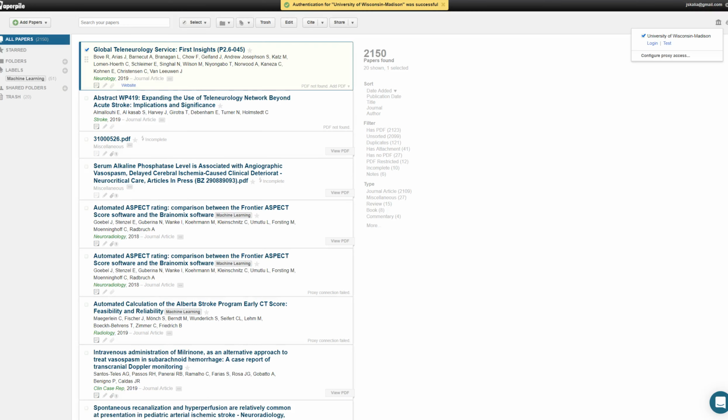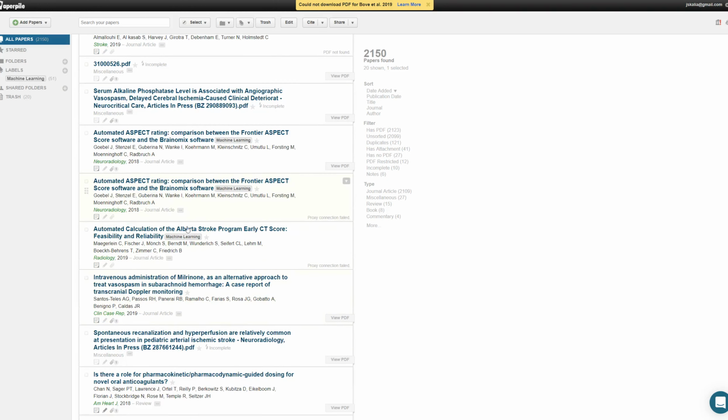So you make sure you have access, and now you click again and say auto download and see if it works. Let's try this one. Well, this one, proxy connection failed, auto download. And this is connecting to proxy. Let's try this one. So it started to download, and as you can see, now I have the downloaded version.